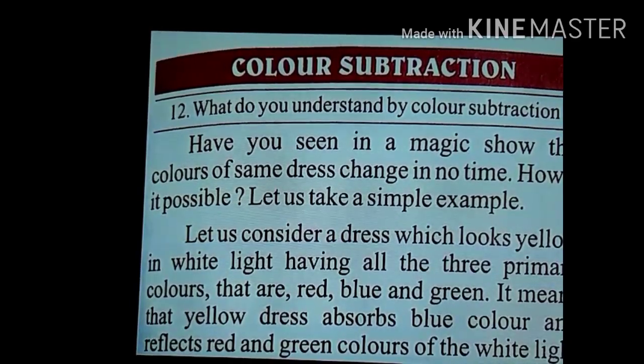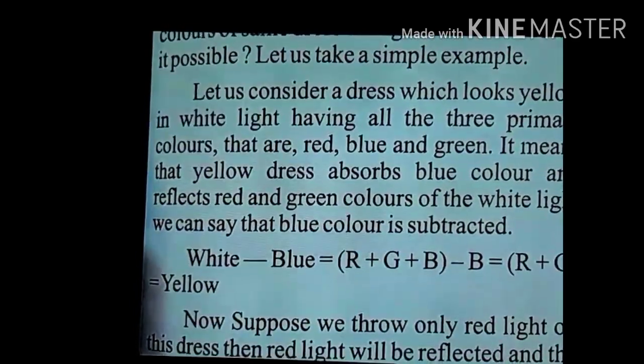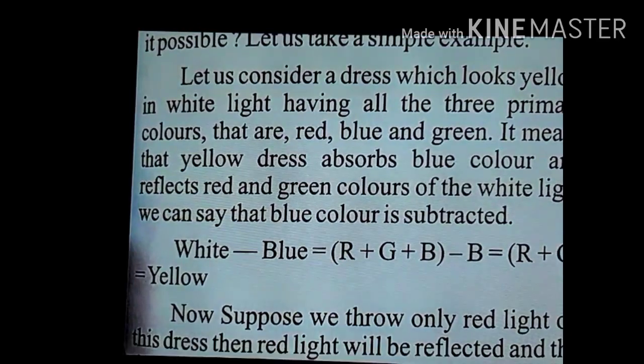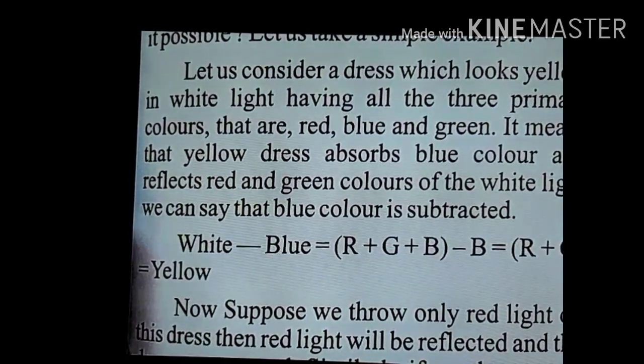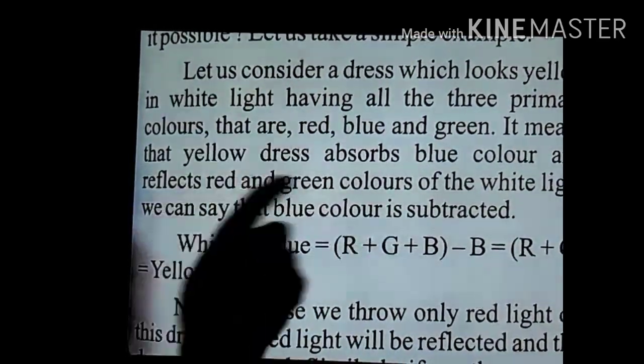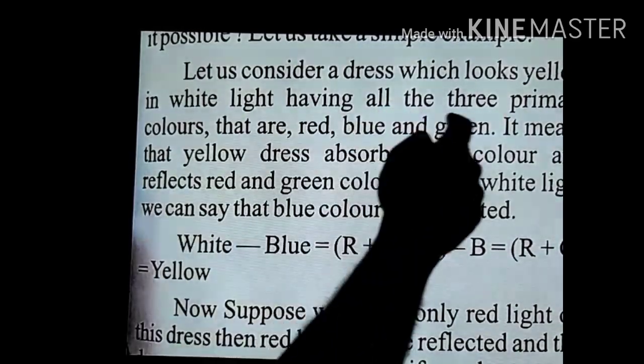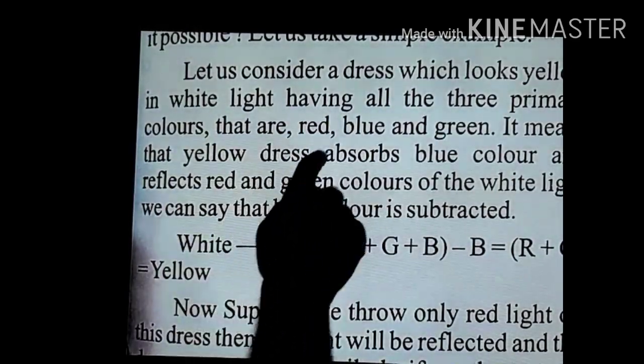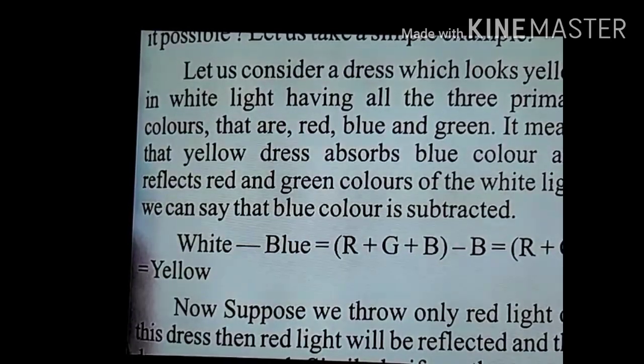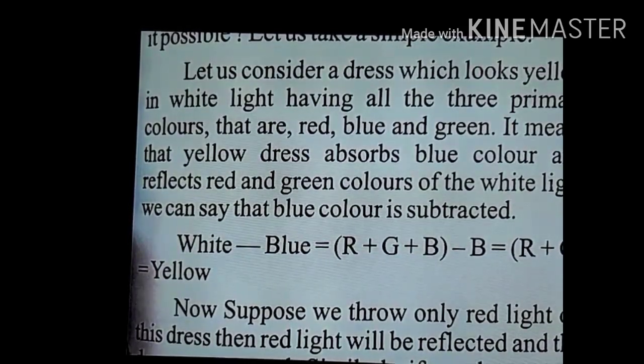Okay, now we can start from here with this explanation. You can see an example is taken. Let us consider a dress which looks yellow in white light, having all three primary colors that are red, blue and green. Although I have explained there are 7 colors, the other 4 colors are made up of primary colors, so generally we can take red, blue and green only in white light.